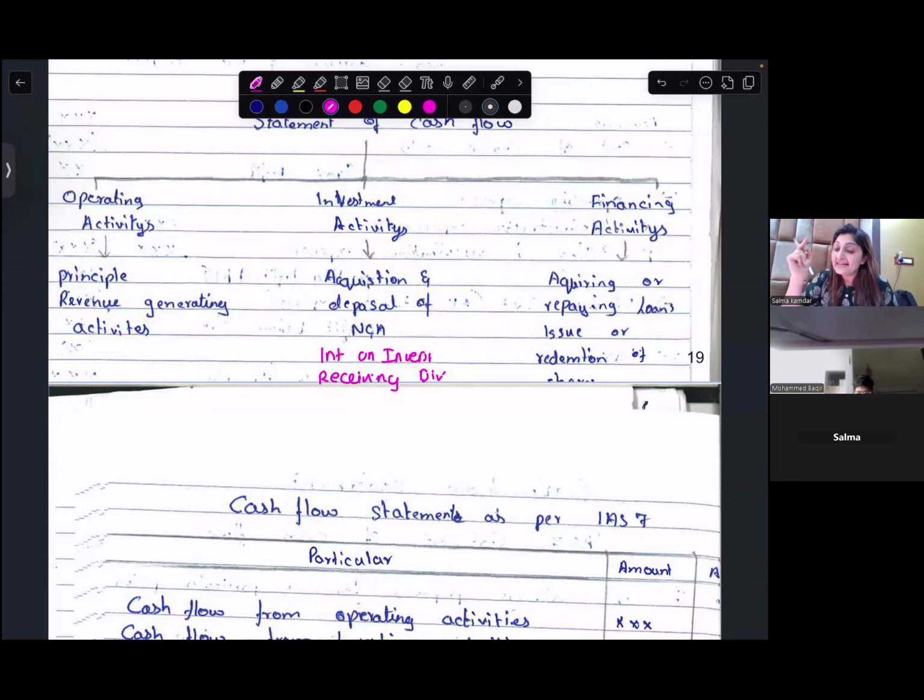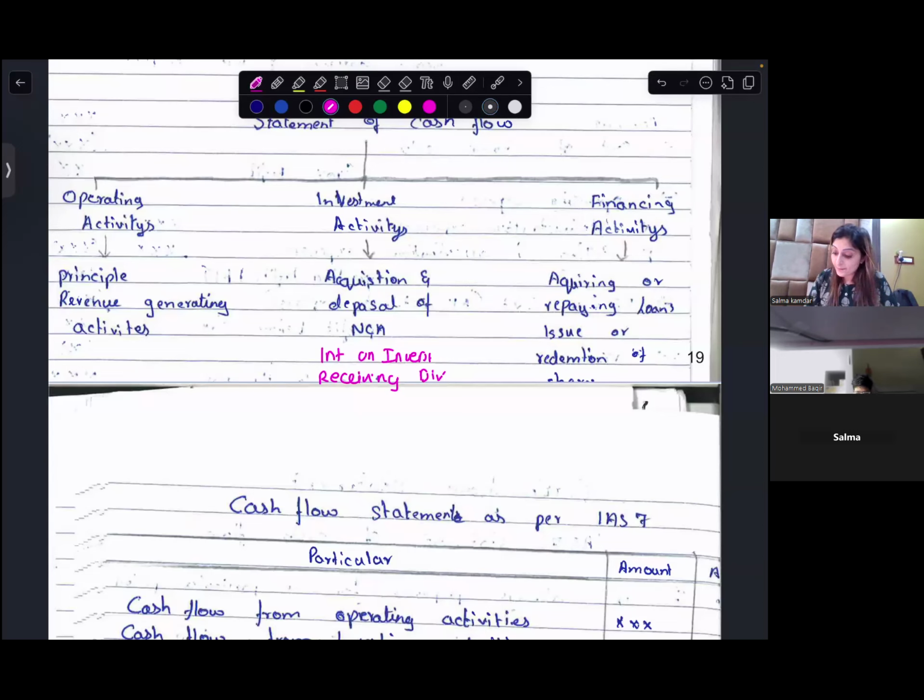When you're paying dividend, it will be adjusted in your net profit before tax and extraordinary items. Also, paying dividend would be financing activity.